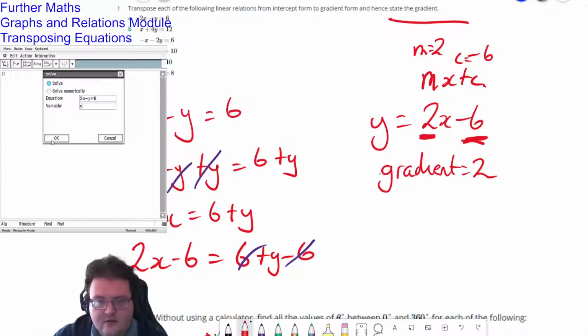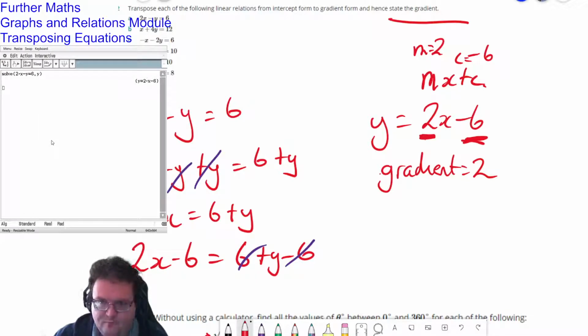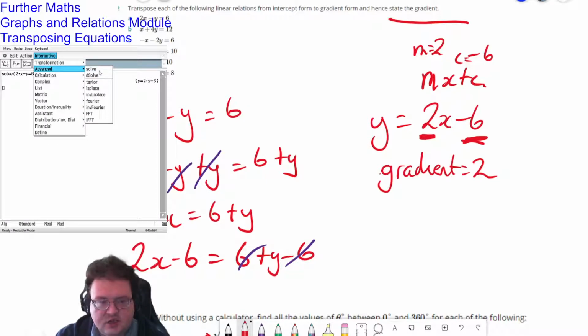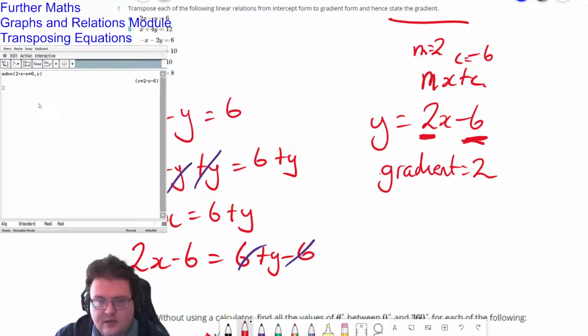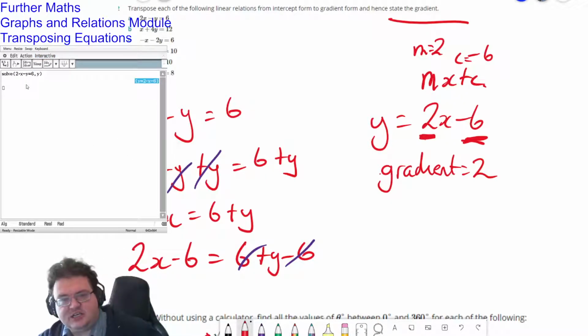Does this rearrange it for you? Ta-da! So it rearranges. It was interactive, advanced, solve. Oh, I did not know that. Yeah, the CAS is very, very good.